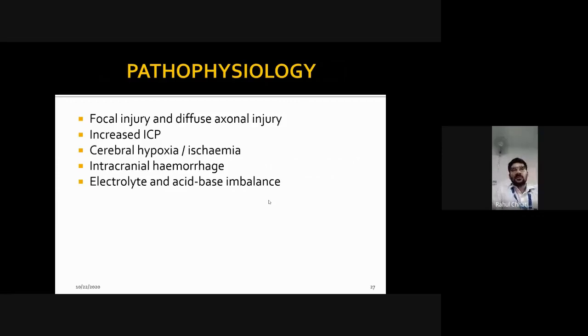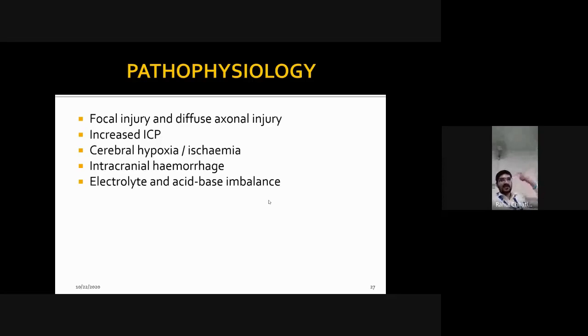Focal injury, diffuse axonal injury, increased intracranial pressure, cerebral hypoxia, ischemia, intracranial hemorrhage, and electrolyte and acid balance imbalance. All this leads to pathophysiology. One by one we are going to see. The first thing is focal injury.